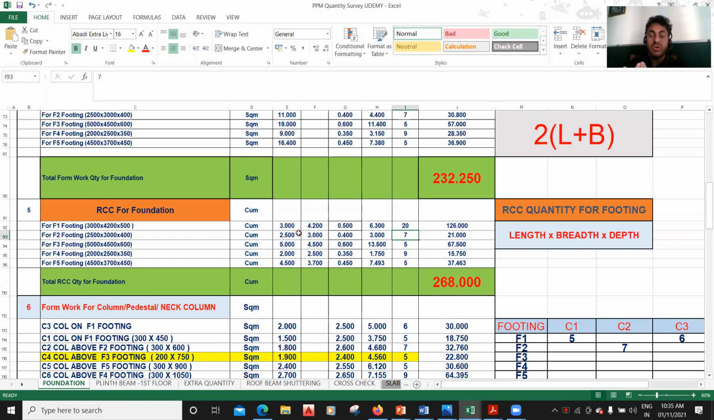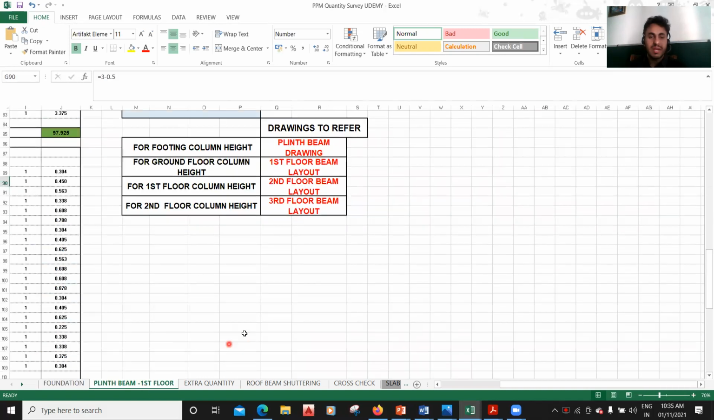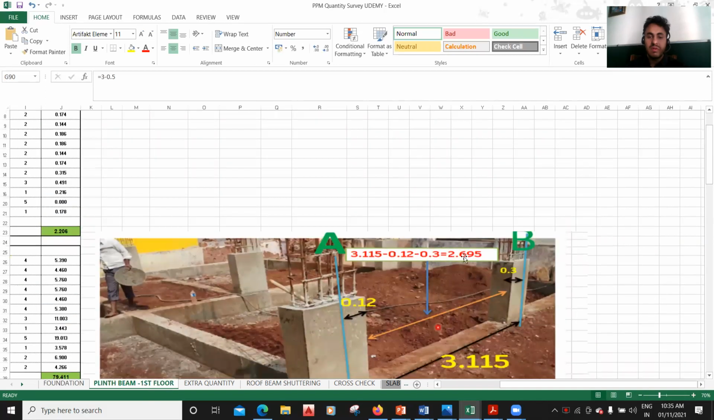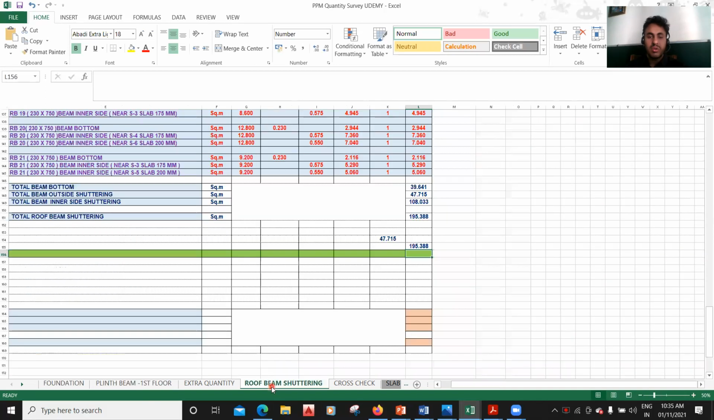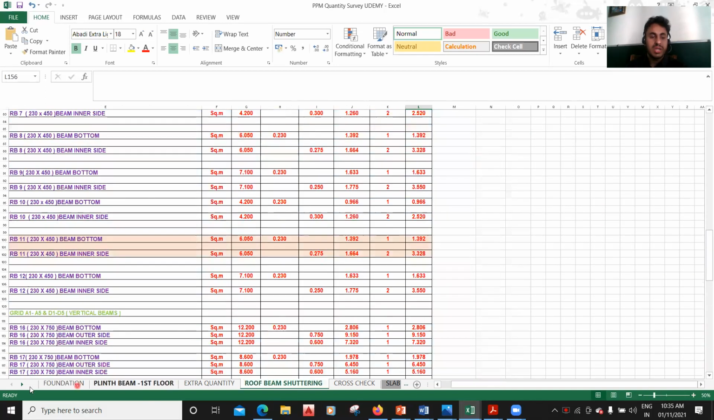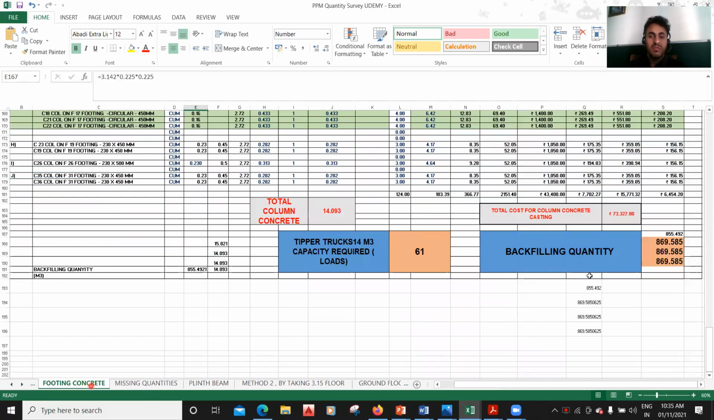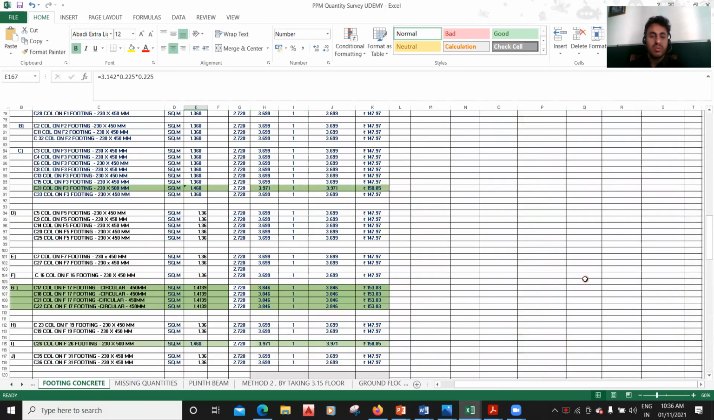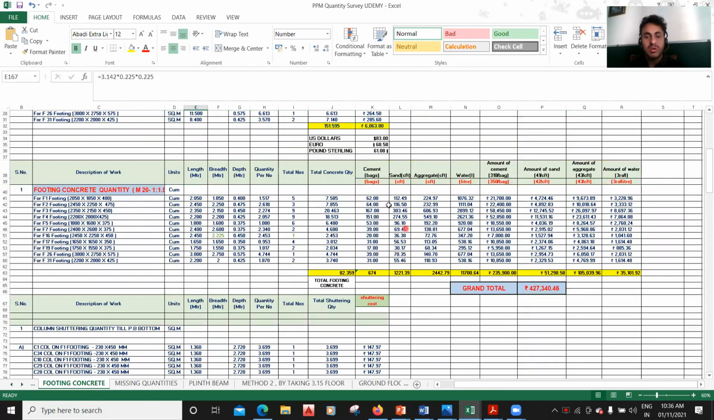Whenever you work on a site or become a quantity estimator, you need to know all these things. How do you prepare an Excel sheet? How do you take the quantity takeoff? In this way, I've explained with a lot of practical things how it looks practically on the site. How do you find the cement quantity, sand quantity, aggregate quantity, slab centering quantity, and for the footing concrete, how much cement is required, how much sand is required, what is the total cost, right?